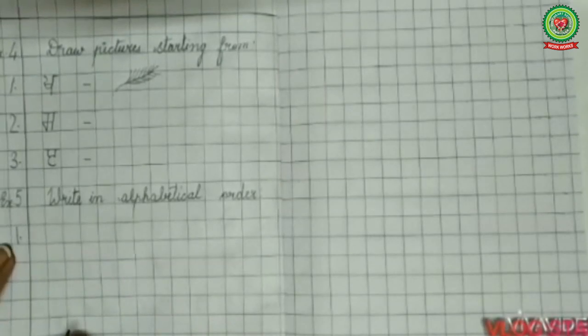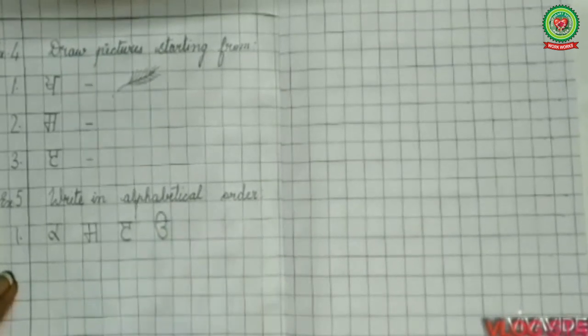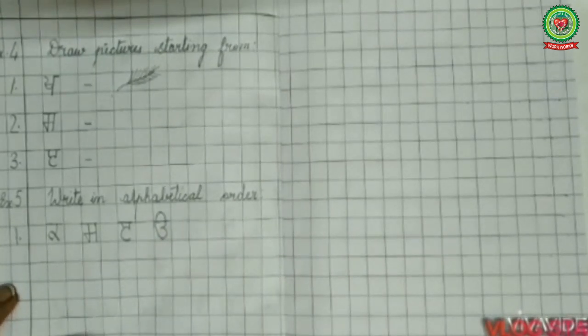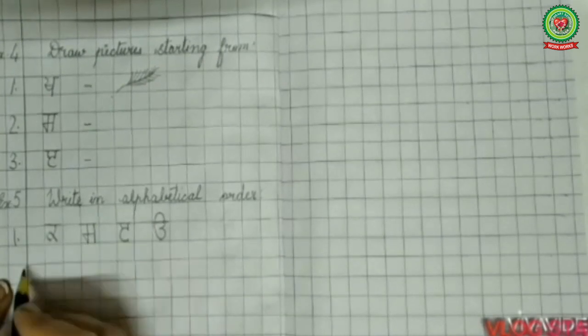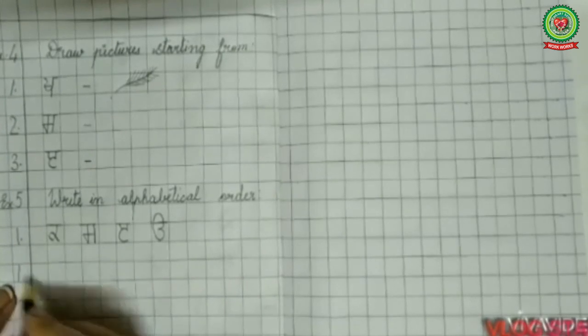After that, after the margin line, leave first box and write down Kakka. Again leave one box and write down Sassa. Then after that leave one box and write down ED. And then after leaving one box write down Ura.